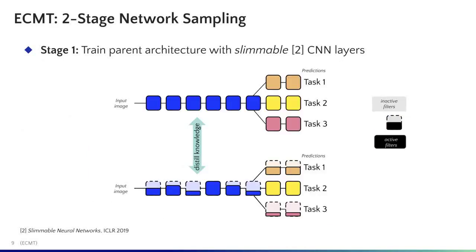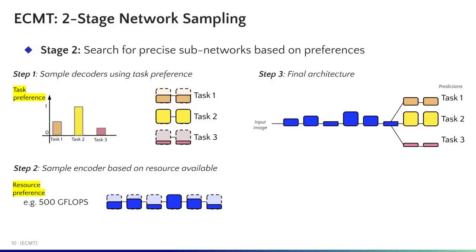During training, we create a multitask model composed of slimmable convolutional layers in both the encoder and the decoder. Slimmable layers allow us to define and control this parent architecture by setting the width ratio, or number of filters, for each layer. Our training method involves a novel knowledge distillation loss that distills the features of the parent encoder to the child encoders.